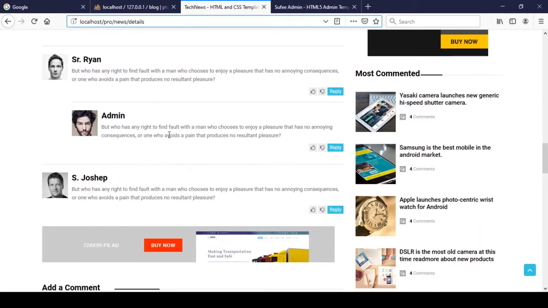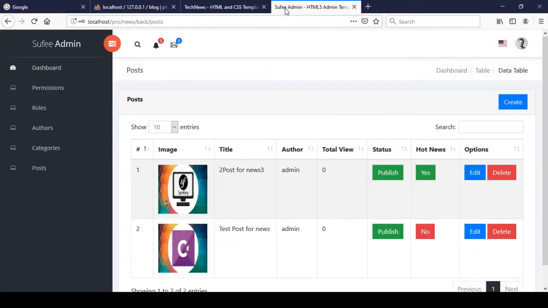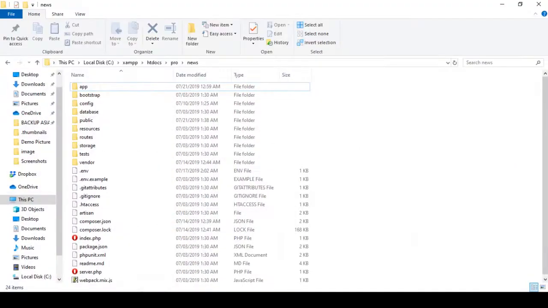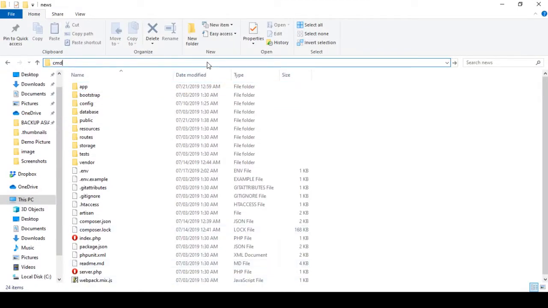So how can we create this type of functionality from the backend? I will show you with a live example. For doing this, first of all, we need to create a model, that is the comments model, and also I want to migrate it. So if you go to our directory, at that position, I just define the CMD.